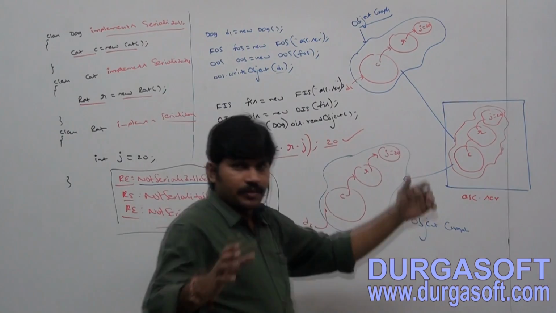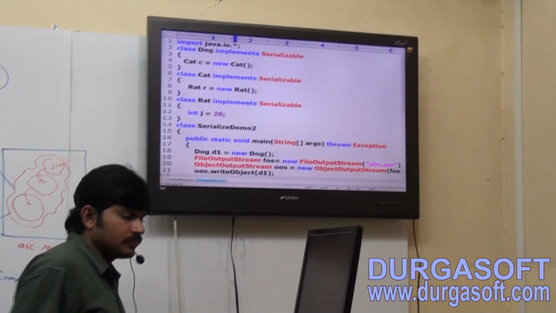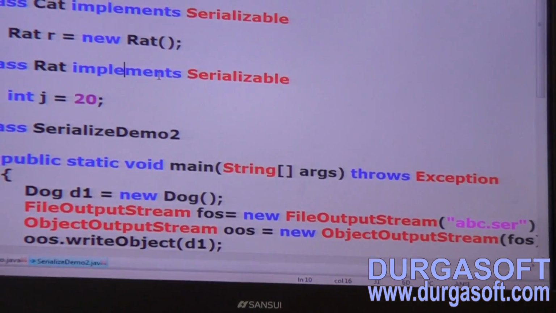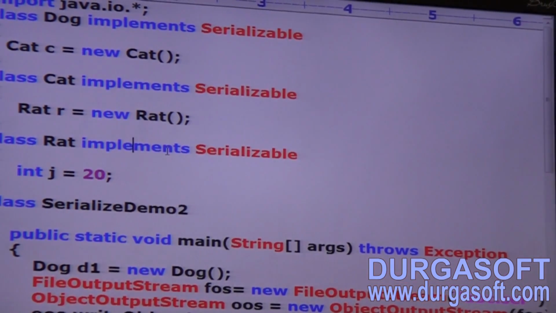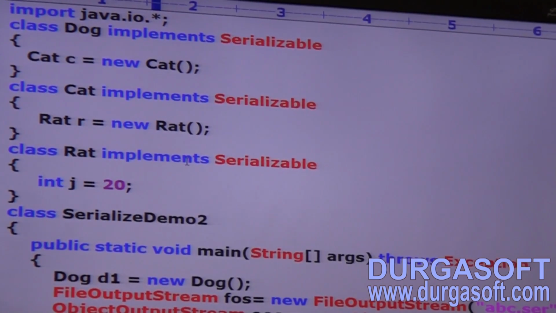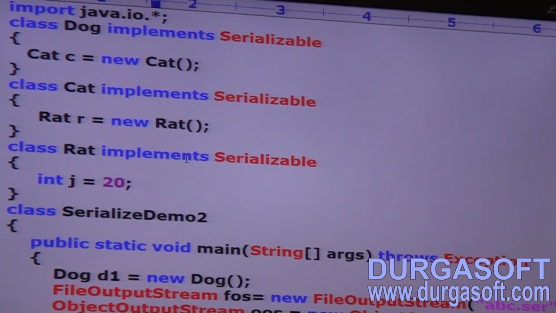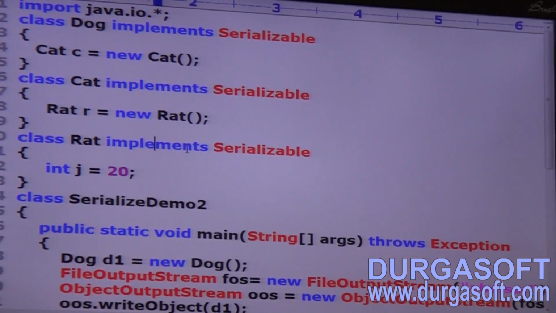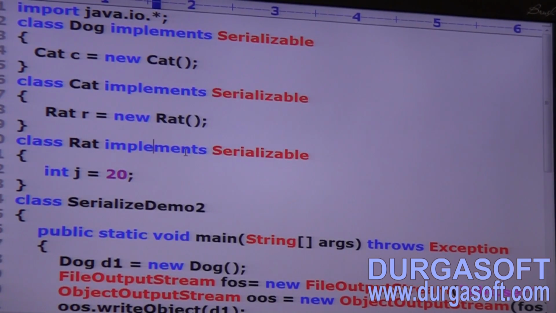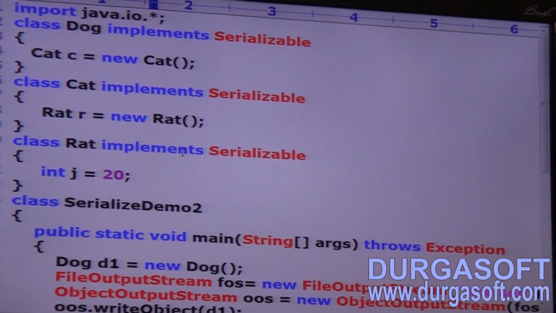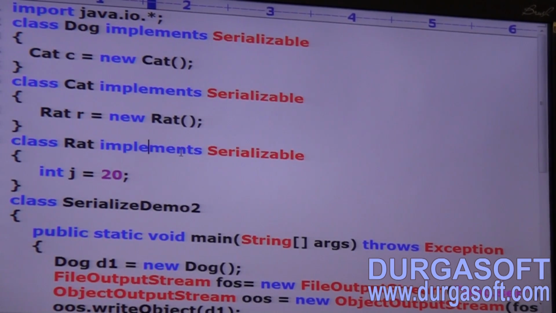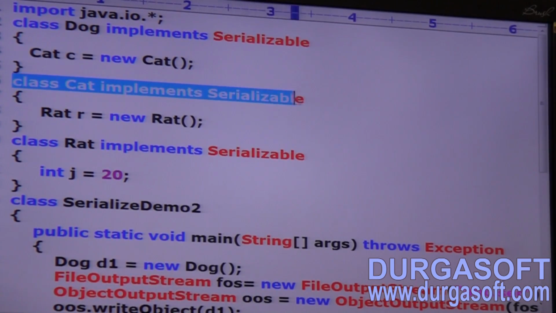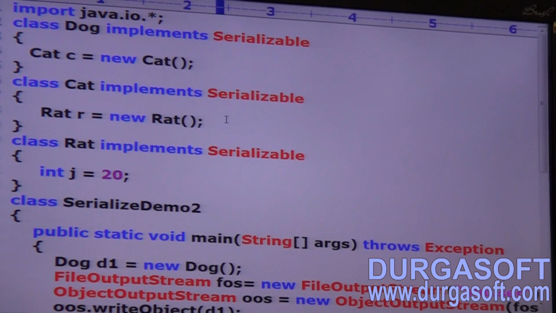Okay, now take this program. Take clearly from the screen. import java.io.*; class Dog implements Serializable { Cat c = new Cat(); } class Cat implements Serializable { Rat r = new Rat(); }